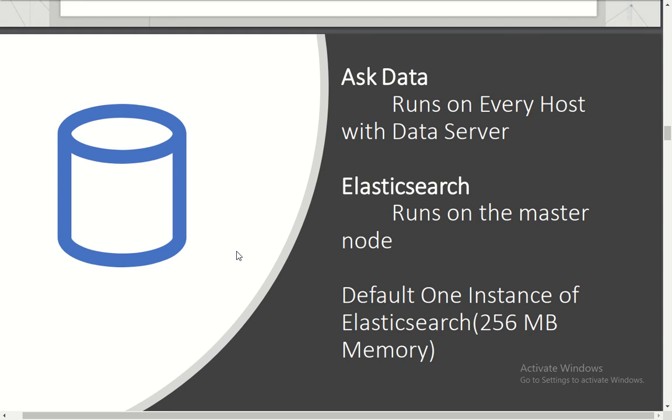The default memory configured for the Elasticsearch instance is 256 MB. This 256 MB can be increased to any amount based on your server configuration, but by default it is 256 MB, which is fine when you have a low number of users who will be using Ask Data.